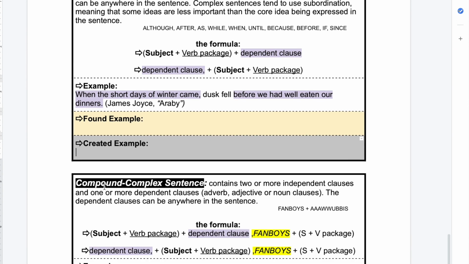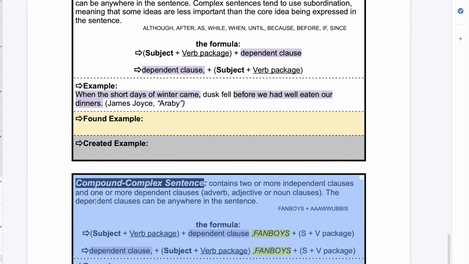Remember that we are going to skip the compound complex sentences for today. We haven't done those yet, and for that reason, you may not know what these look like. You may not know how to identify compound and complex sentences.